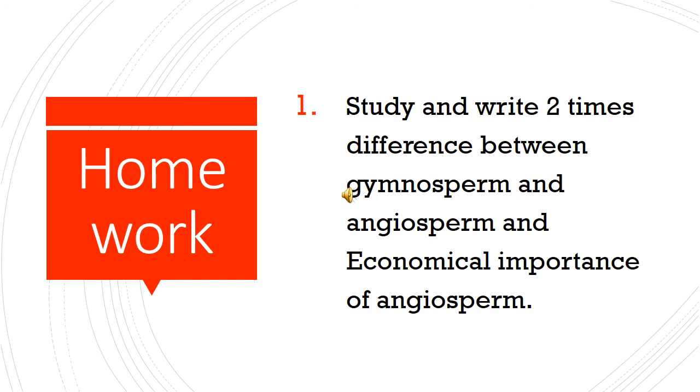Now we are going through from the first slide to the last slide. First of all, we studied gymnosperms. Gymnosperm is a naked seed producing plant. The term gymnosperm is taken from Greek, and this is the meaning: naked seed producing plant. Then this is an evergreen and erect plant. It has limited growth of branches and also unlimited growth of branches. Leaves are dimorphic: foliage and scale leaves are present here.